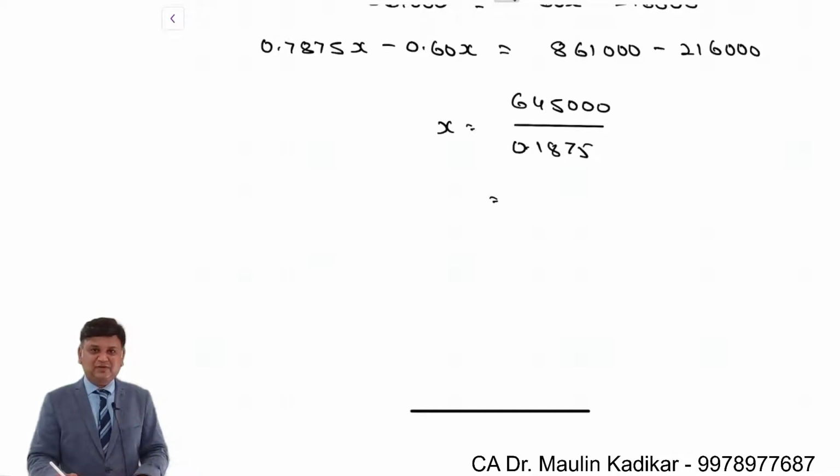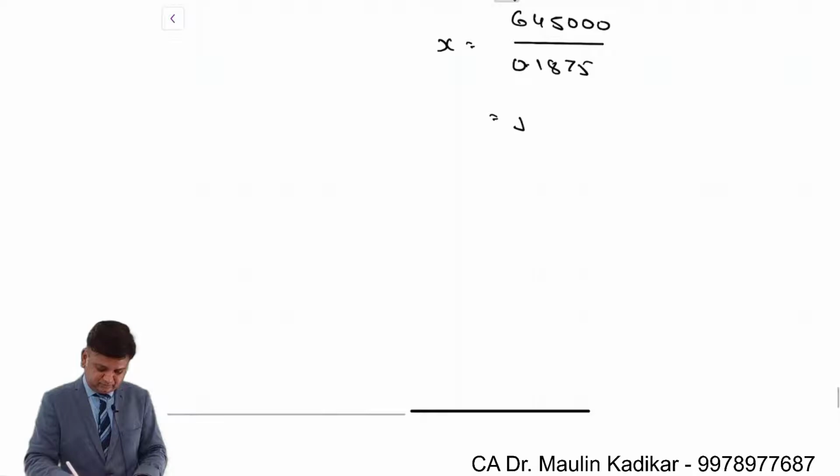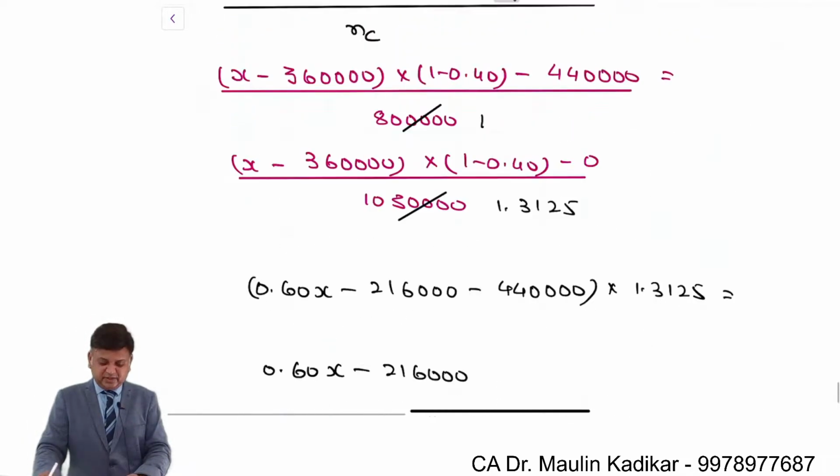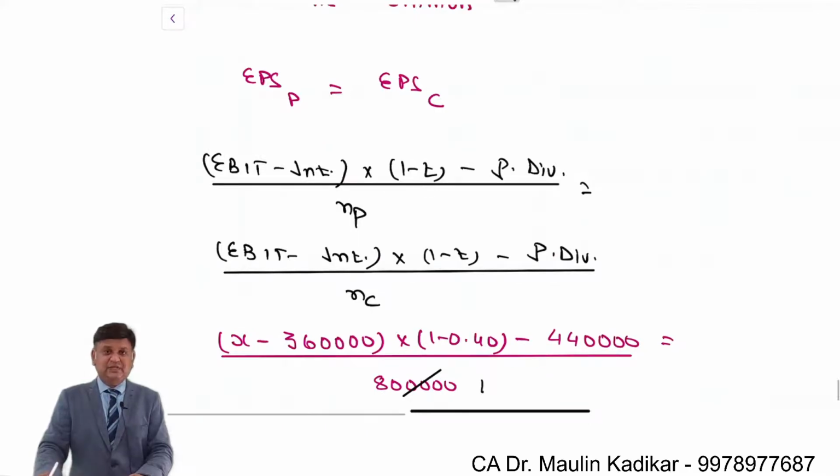So 34,40,000. This is the financial indifference point between preferential and equity share capital.